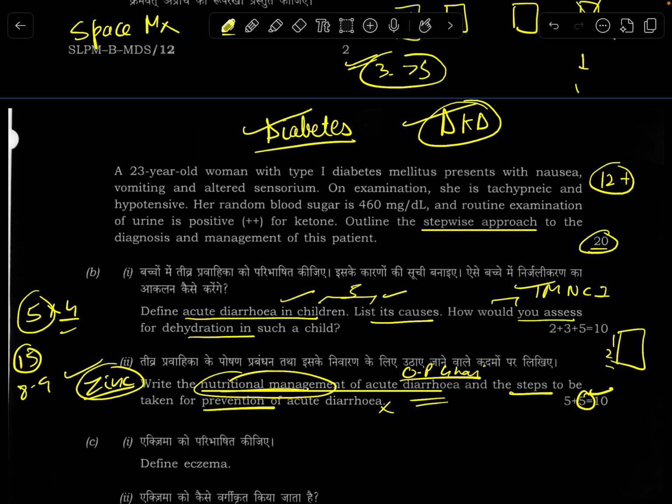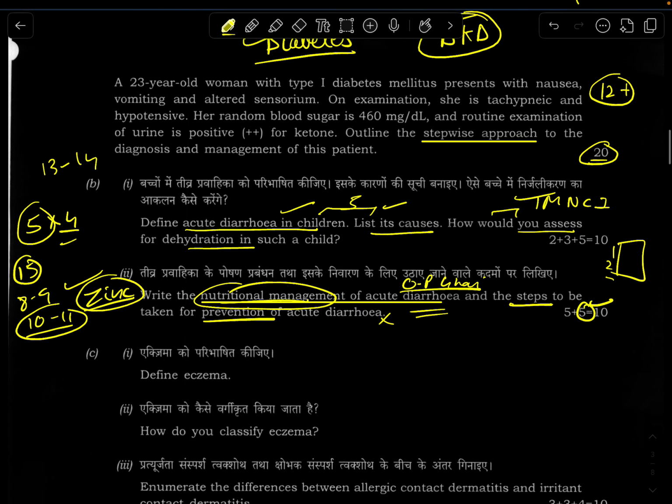So because of this subpart, it will bring down the average for me for this 20 marker. I won't be able to score very high, like let's say a 13 or a 14, but somewhere around a 10 or an 11 is fairly achievable.